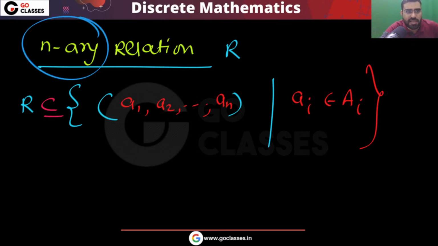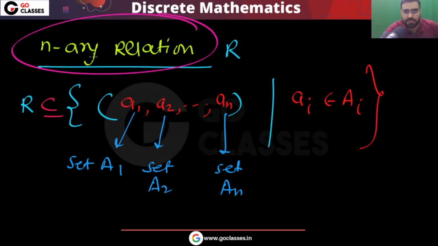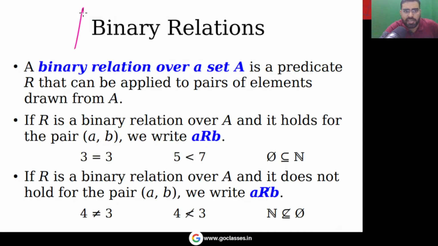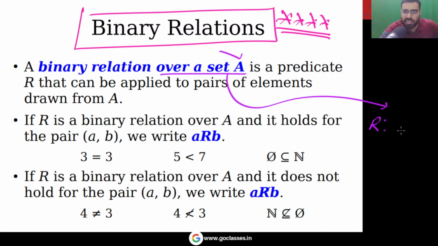An n-ary relation means there are many sets. For example, one element comes from set A1, another from set A2, and so on, up to set An. Anyway, most of the time the binary relation is important. Most of the time they will ask you about relations on set A, which are basically from A to A, or subsets of A cross A. In this type of relation you will have ordered pairs.